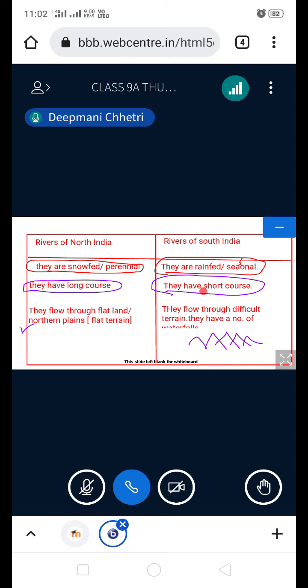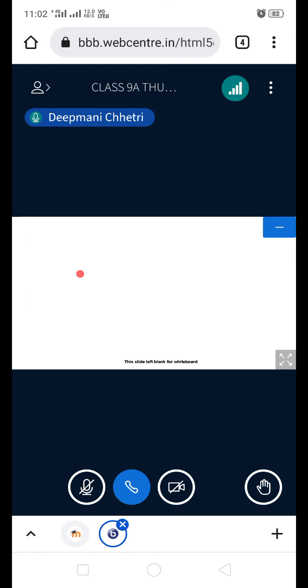But there are certain questions that can be asked to you all, so please make a note. The navigable rivers of North India means the rivers that can be used for transportation in North India. So write down the names. Basically, 2 main rivers, as we have learned in case of National Waterway also. Can you name them?